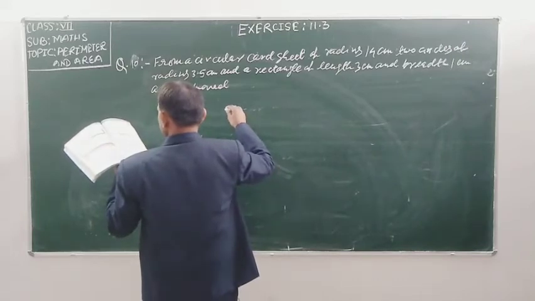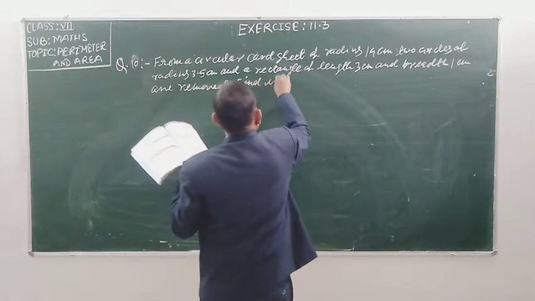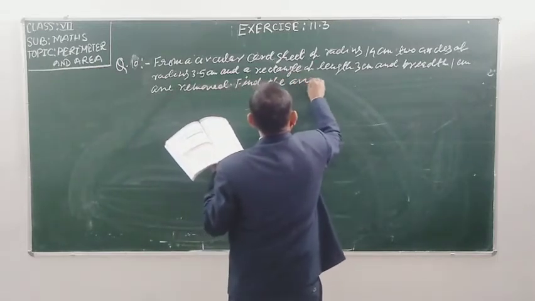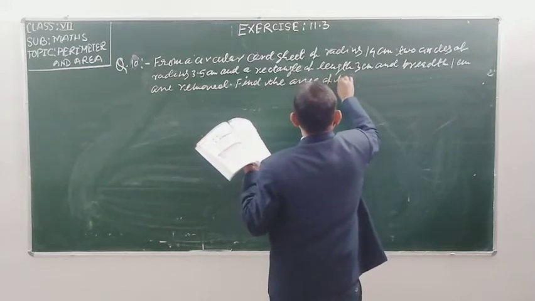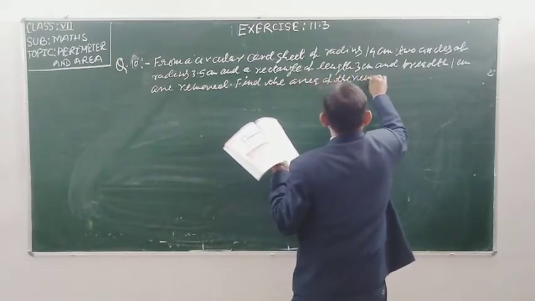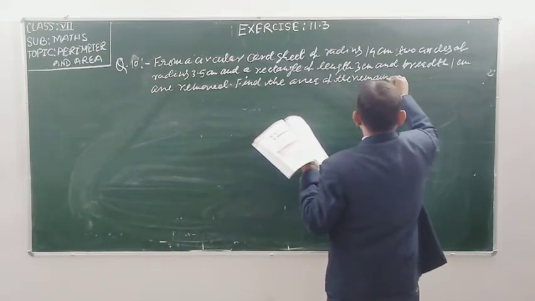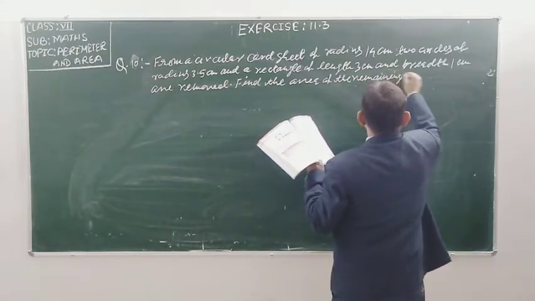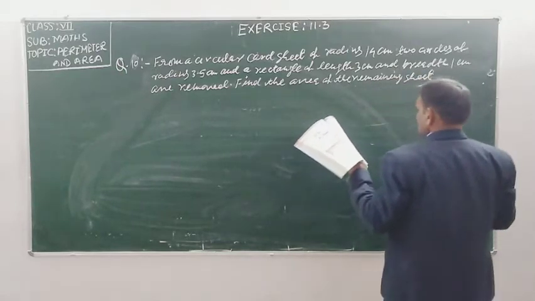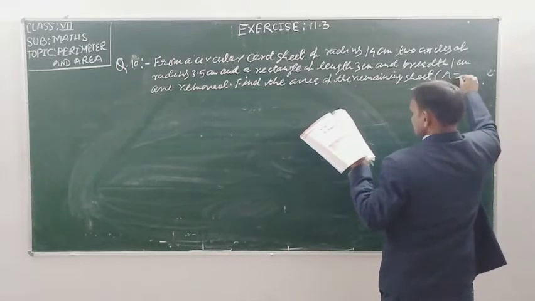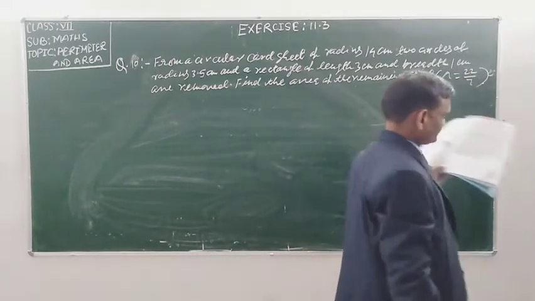Find the area of the remaining sheet. The value of pi you can take 22/7.